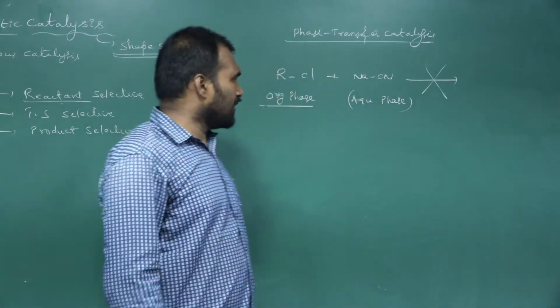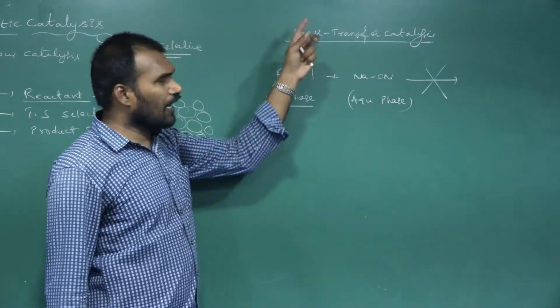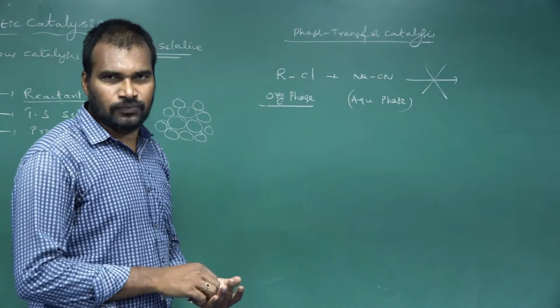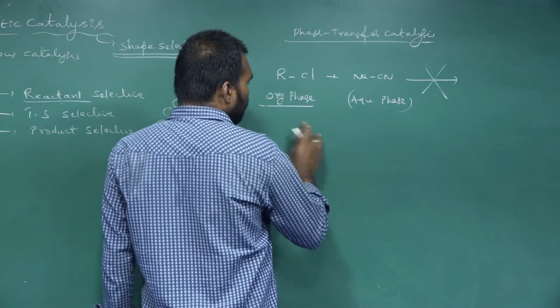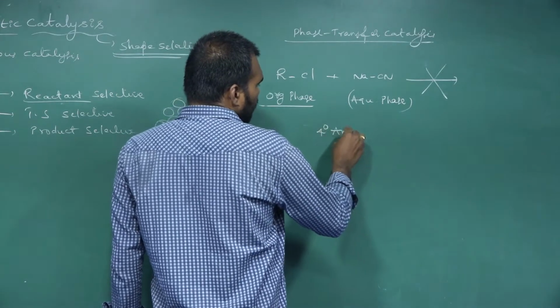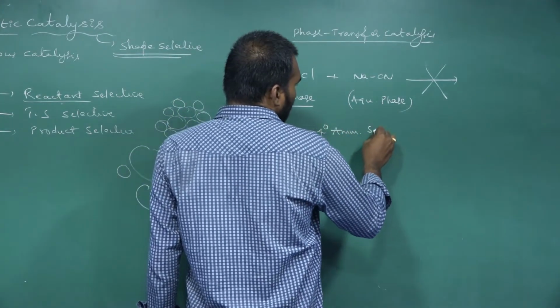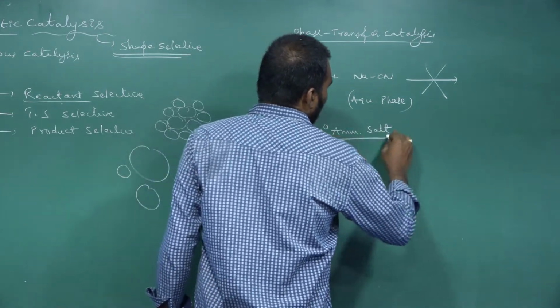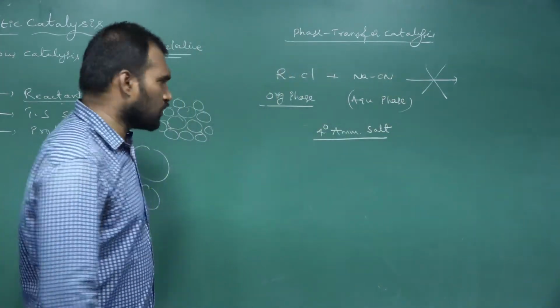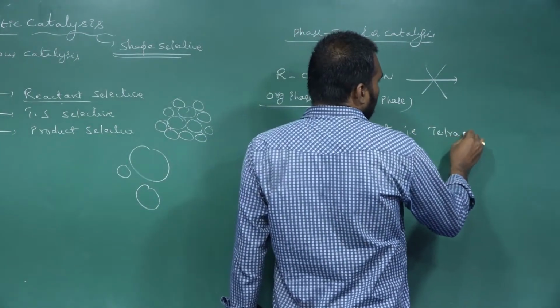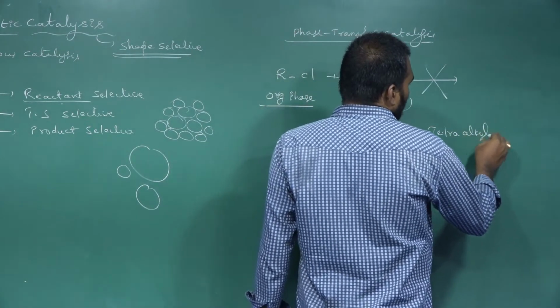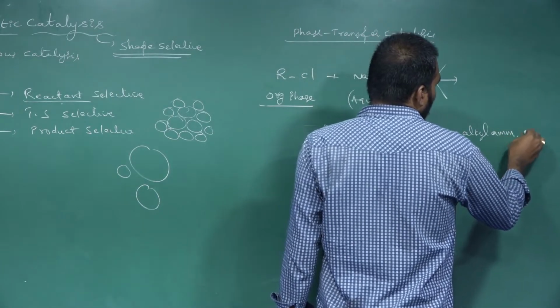In that case, what am I doing? I am adding a phase transfer catalyst. What is that? A quaternary ammonium salt, that is tetraalkyl ammonium chloride.